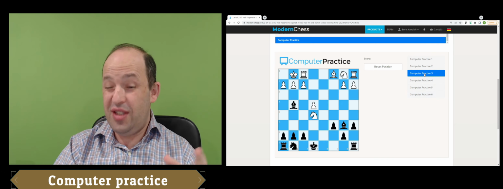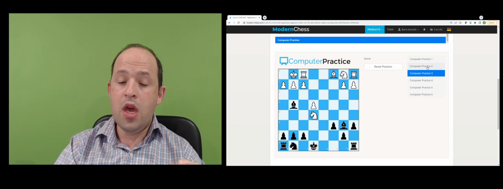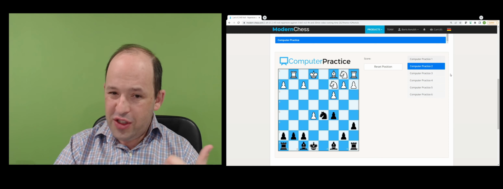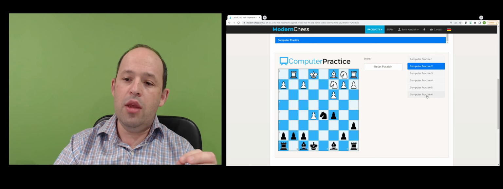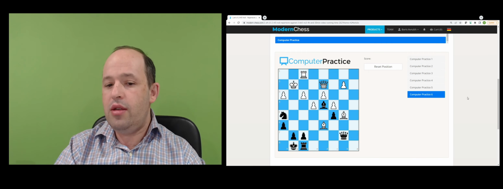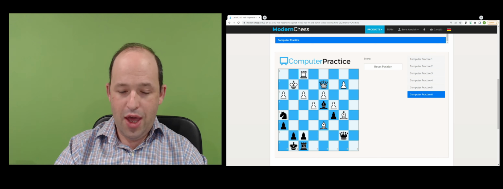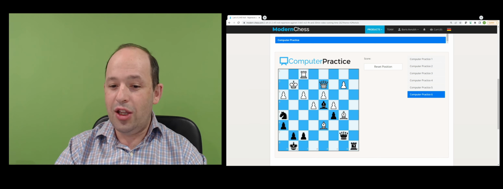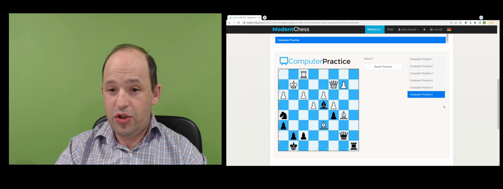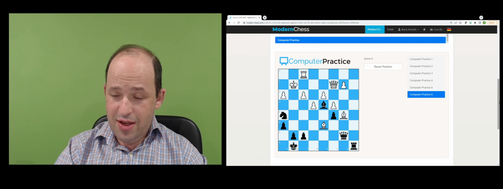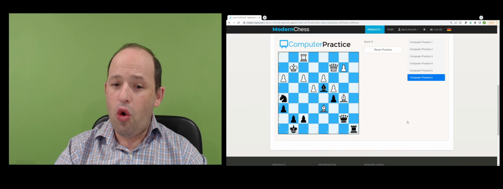Already something simplified. Here you have endgames, actually the first three are endgames, and then the positions after some trades, right? So you can start playing this position and see how you can handle it with the computer. Very interesting idea. So there is a score and so on.